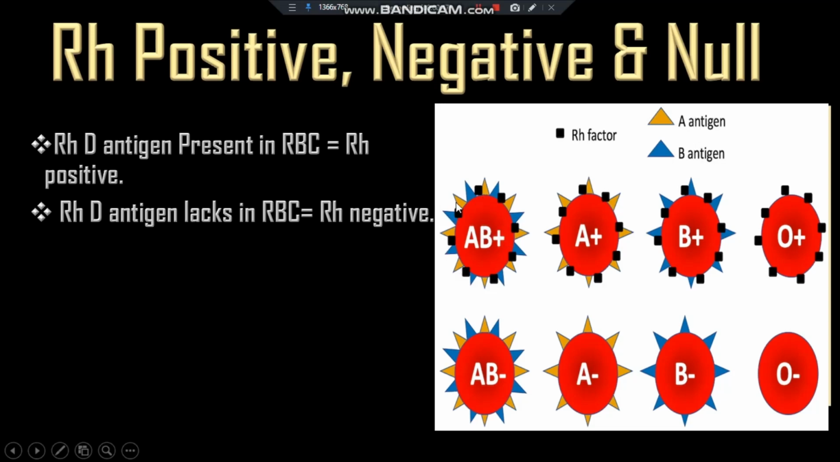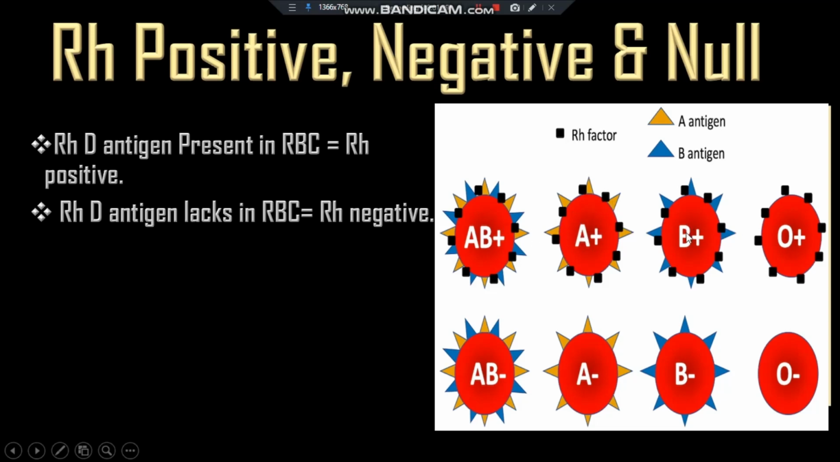So the surface of this RBC has the A antigen and the B antigen, and also Rhd antigen. So this is the AB blood group, but here the D antigen is present, so it is Rh positive, so AB positive blood group. And in the same manner, here the A antigen is present on the surface of the RBC and also the D antigen is present. So it is blood group A, but it is positive because the Rh D antigen is present here. So it is the A positive blood group.